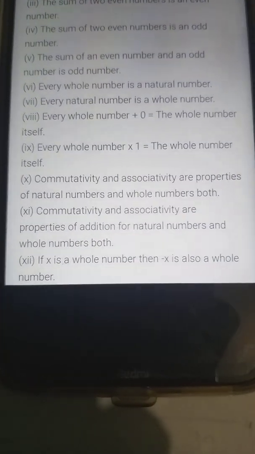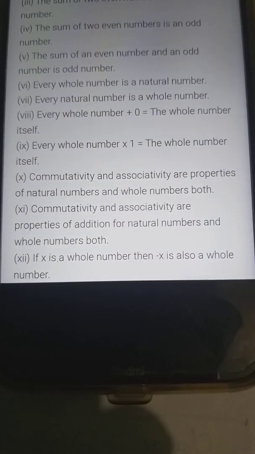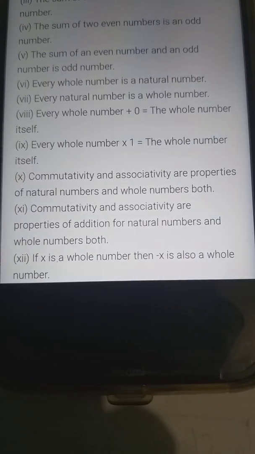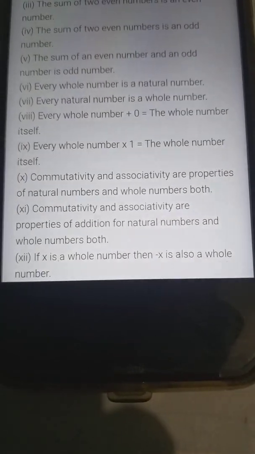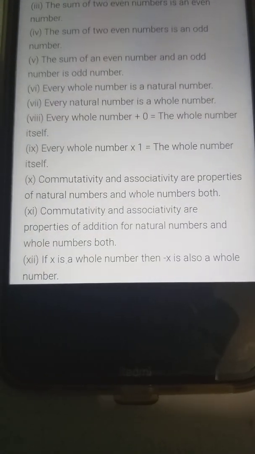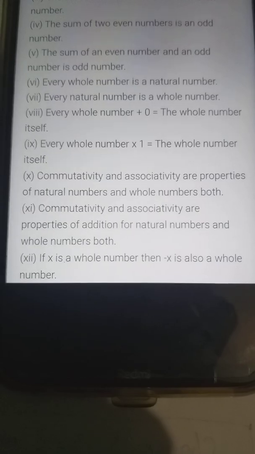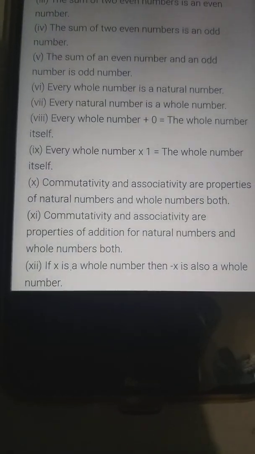If x is a whole number, then minus x is also a whole number. True. Yes, if x is a whole number, then minus x is its inverse, so it is also a whole number. Correct.